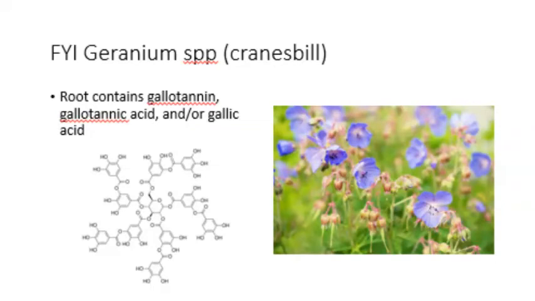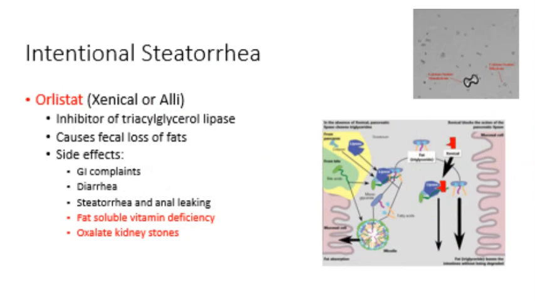FYI, in some geranium species, shown here as the cranesbill, the roots contain gallotannin, gallotannic acid, and/or gallic acid. These tannins can also block the CFTR and are pretty effective for diarrhea, even cholera-level diarrhea. If it's important enough to test on, it's worth repeating again.